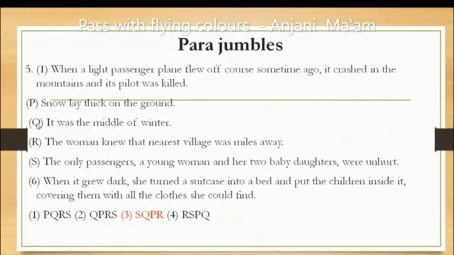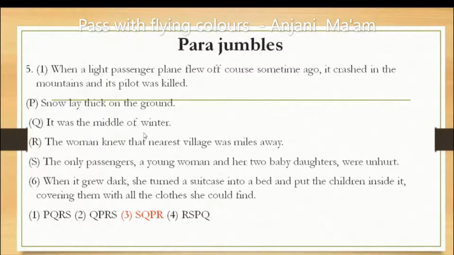So it is the series Q. First of all, first sentence. After that, the only passenger, a young woman. After that, Q, it was the middle of the winter. After that, P, snow lay thick on the ground. And then next, the woman knew the nearest village was miles away. How could the woman know that the nearest village is far away?